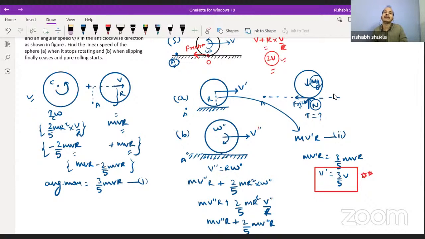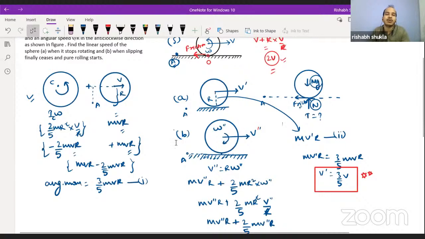So we can say that if we can determine the value of angular momentum of the system about point A, then that angular momentum will remain conserved. It will not change with the application of friction.